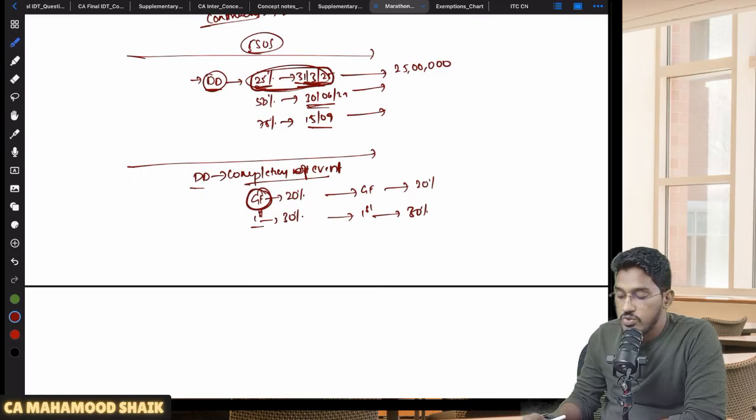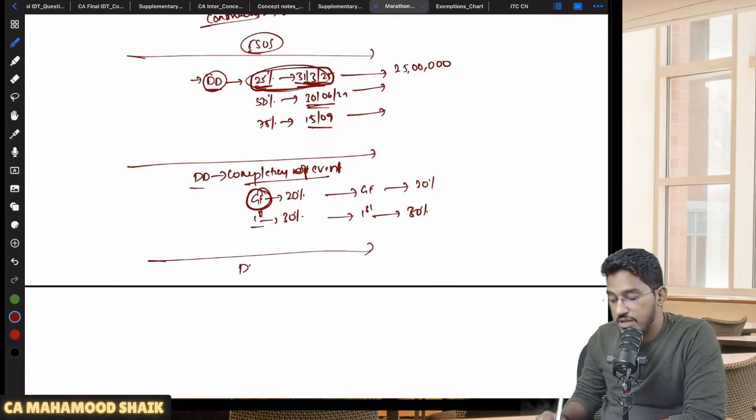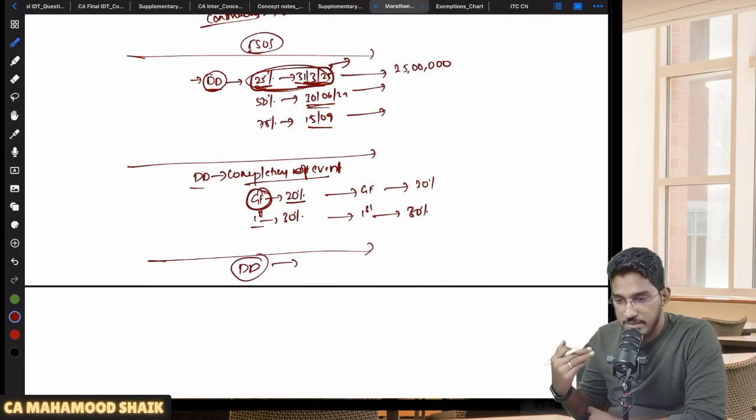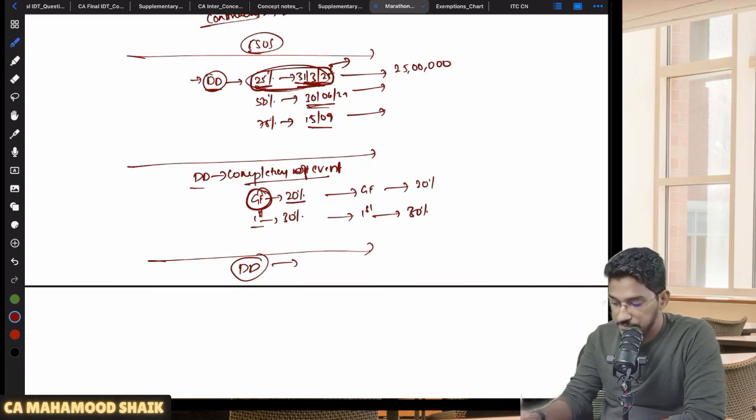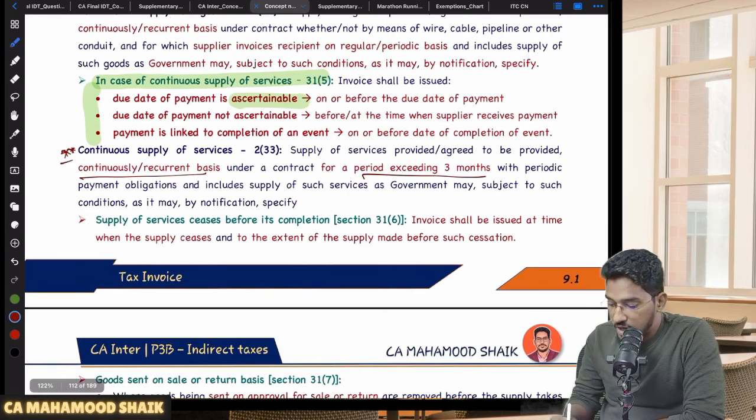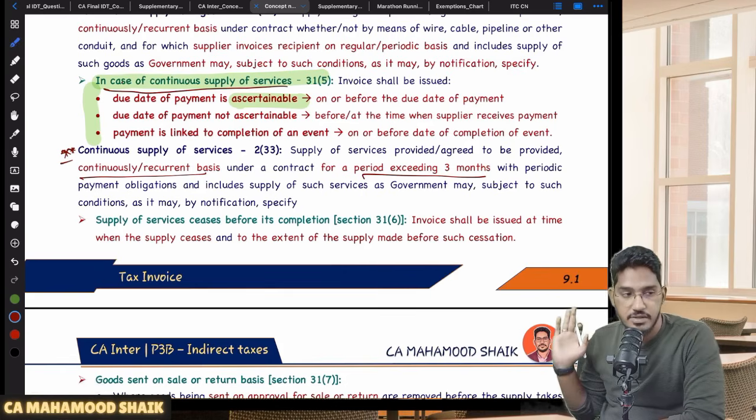So another case, let us say if due dates are not at all ascertainable. I did not give in the contract any fixed date, even it is not linked with any completion of event. If due dates are not ascertainable, then what will happen? On or before receiving the payment. You are a supplier, no? On or before you receive payment, you have to generate the invoice. That's all. So this is how to determine the time limit for issuance of invoice in case of continuous supply of services. Clear?